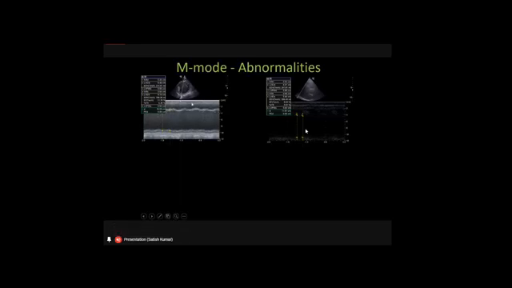So as we were talking previously, this will be the right ventricle wall, this is the right ventricle lumen, this is the interventricular septum, this is the left ventricle lumen, and this is the left ventricle posterior wall. Look at the dimension of the lumen of the left ventricle, which is very much increased, and this is associated with a very thin interventricular septum and very little systolic thickening of the interventricular septum.